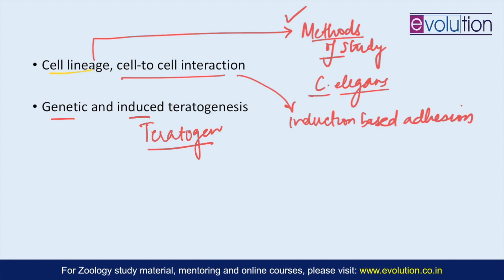Under infectious agents you have a variety: rubella virus, cytomegalovirus, HIV, Toxoplasma gondii, and varicella virus. In physical agents there is ionizing radiation such as X-rays and gamma rays.